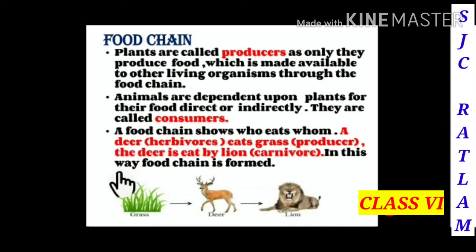So in this picture we can see a food chain showing who eats whom. A deer is a herbivore and it eats grass, and the deer is eaten by a carnivore, that is the lion. So in this way the food chain is formed.